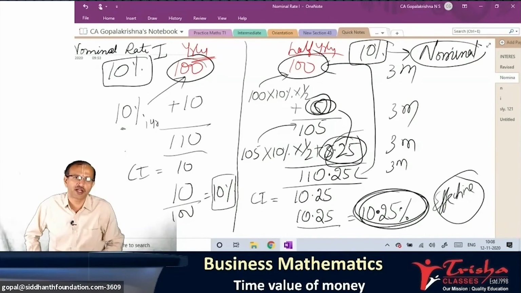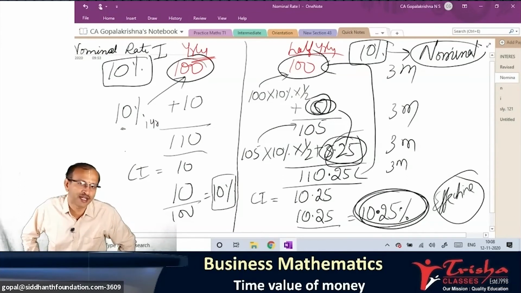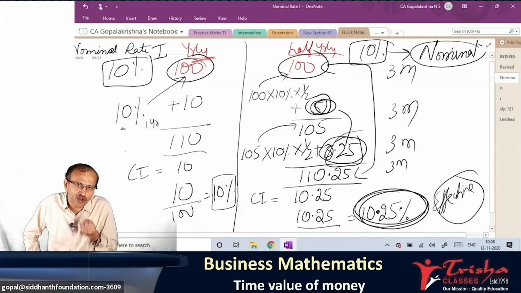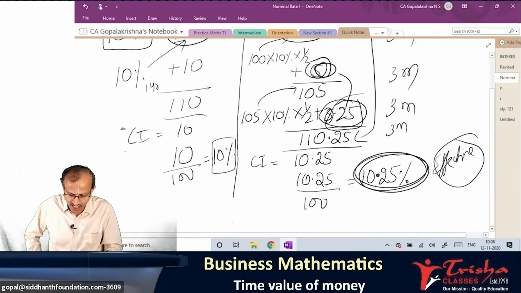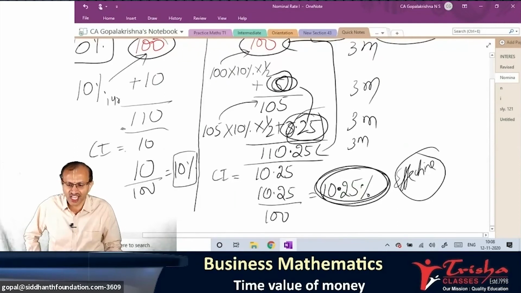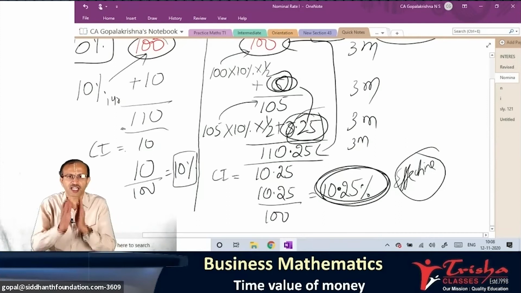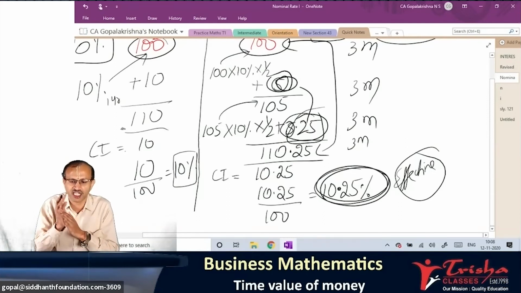Whatever is mentioned in the question or the banker specifies, that is called the nominal rate. All of you type in your chat box, it's called the nominal rate. But what rate of interest actually got generated for you for a year, it is not 10%, it's more than that. It is called the effective rate. Is that clear to everyone?